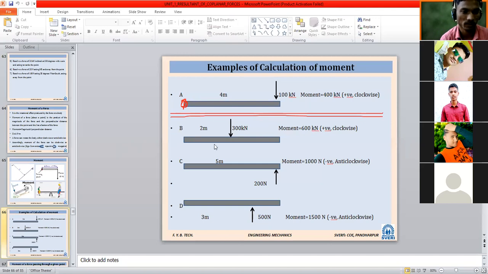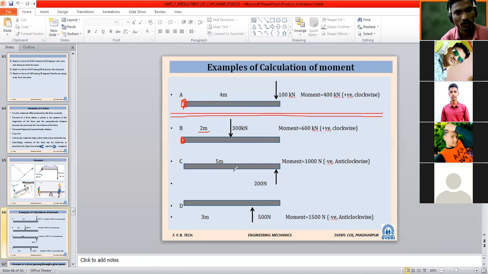Then in the second case, point B is here, at the end. How much force is applied? 300 kilonewton force is applied exactly at the middle of the particular bar. Whatever distance is given, it is 2 meter and the force is 300 kilonewton. So it is again the simple formula.